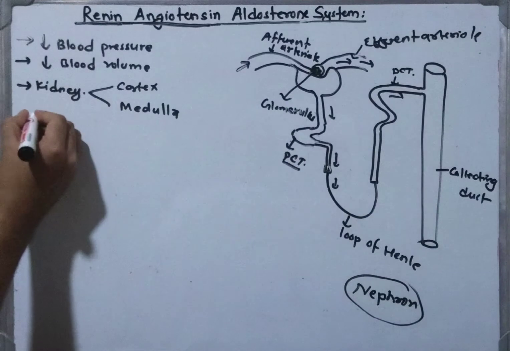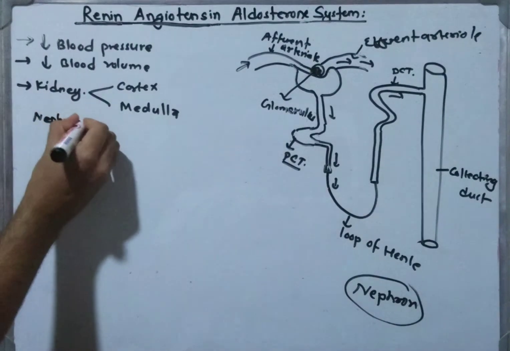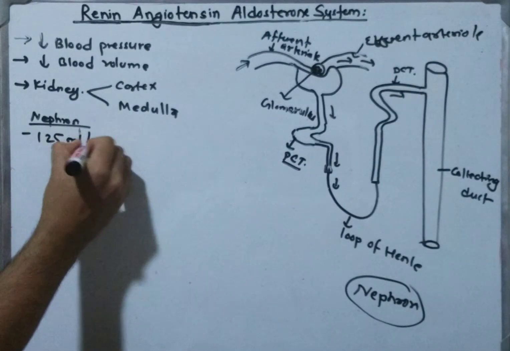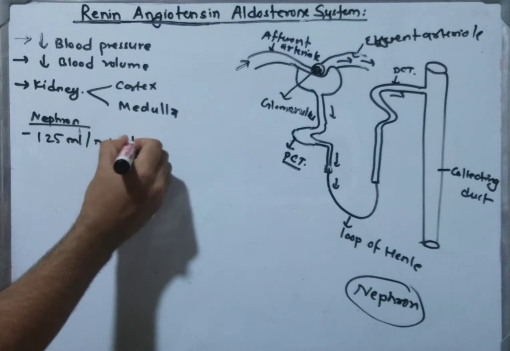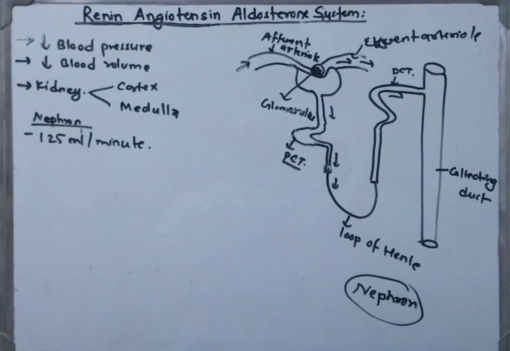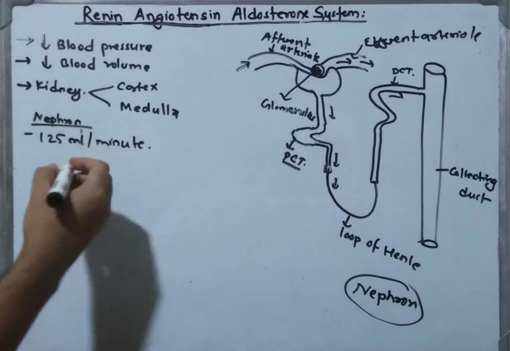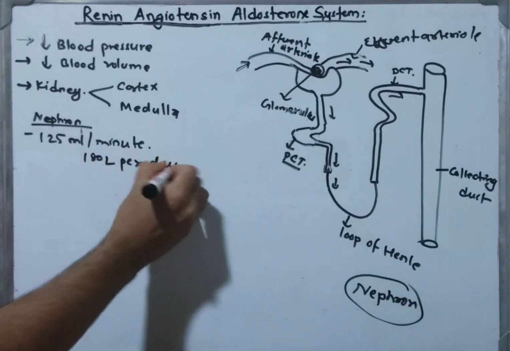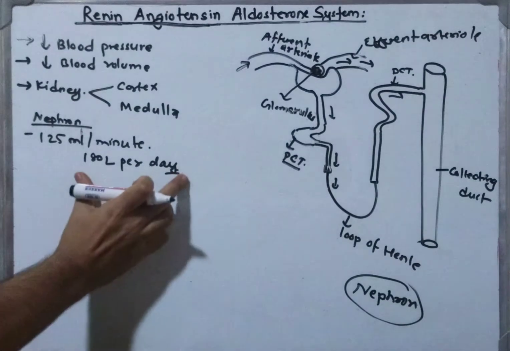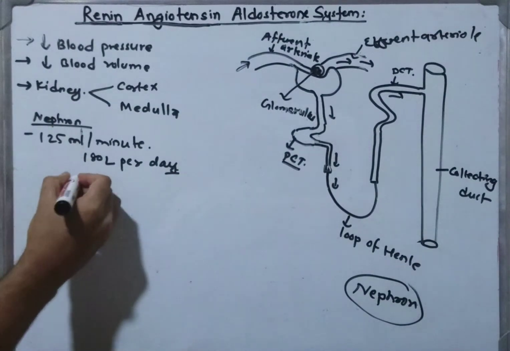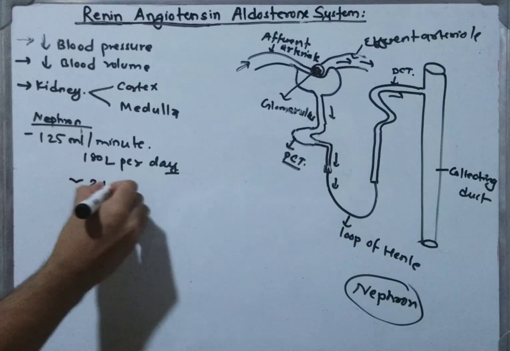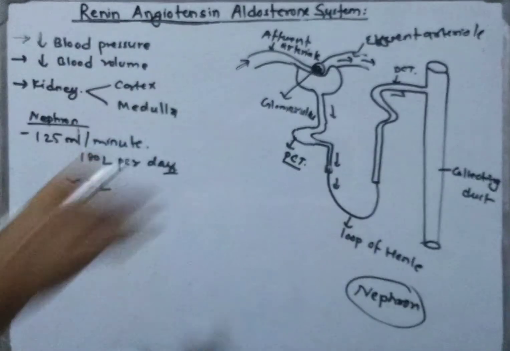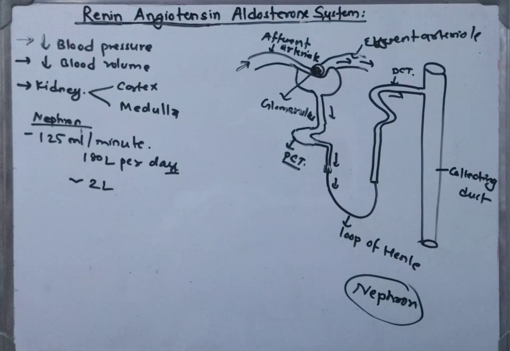And as the nephrons filter 125 milliliters per minute, the total amount of blood that is filtered by our kidney is 180 liters per day. But they all are not excreted from our body. Only approximately 2 liters of the filtrate is excreted from our body, and the rest is reabsorbed back into our body.